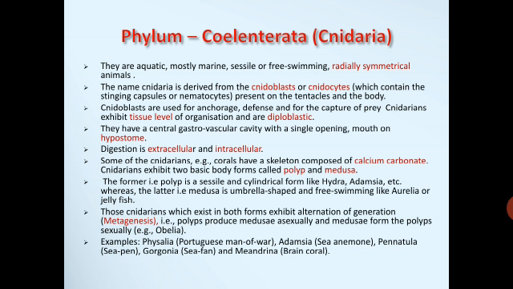Examples are Physalia, Adamsia, which is called a sea anemone, Pennatula, Gorgonia, and Meandrina. So these are the examples for phylum Coelenterata. Please remember the characters again. So that was about the phylum Coelenterata.